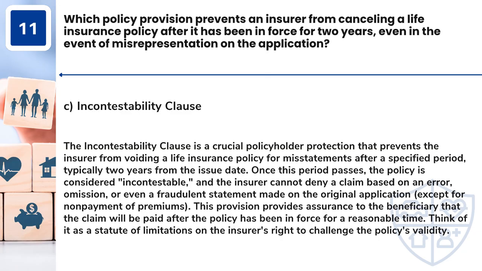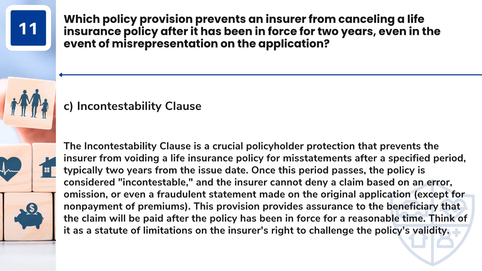Answer: C. Incontestability clause. The incontestability clause is a crucial policyholder protection that prevents the insurer from voiding a life insurance policy for misstatements after a specified period, typically 2 years from the issue date. Once this period passes, the policy is considered incontestable, and the insurer cannot deny a claim based on an error, omission, or even a fraudulent statement made on the original application, except for non-payment of premiums.